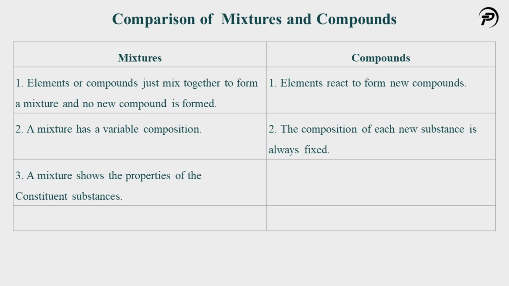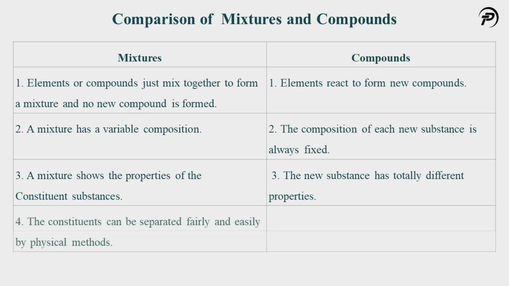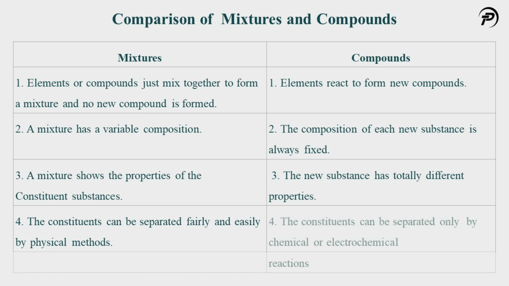A mixture shows the properties of the constituent substances. But in the case of compounds, the new substance has totally different properties. In a mixture, the constituents can be separated fairly easily by physical methods. But in a compound, the constituents can be separated only by chemical or electrochemical reactions.